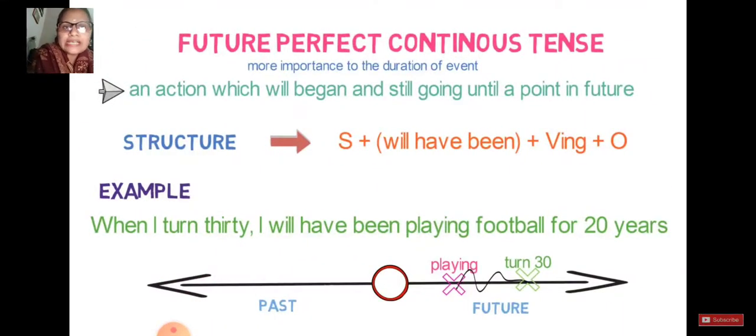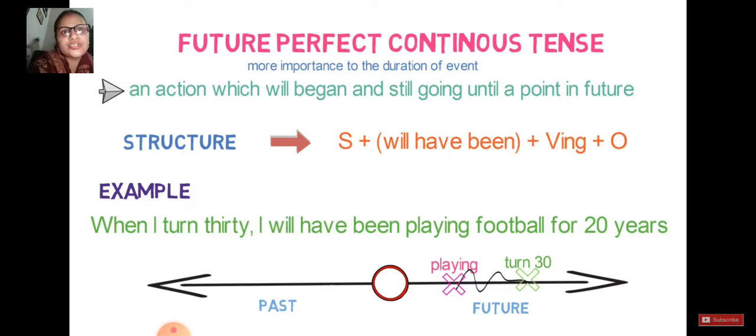If you talk about the last one, which is future perfect continuous tense, basically this is an action which will begin and still be going on until a point in future. Remember, we are talking about future as well as continuous. Continuous simply indicates the going on process. Future itself indicates that the action is all about future. Here also importance is given to the duration of the event. If you talk about the structure, that is simply subject plus will have been.